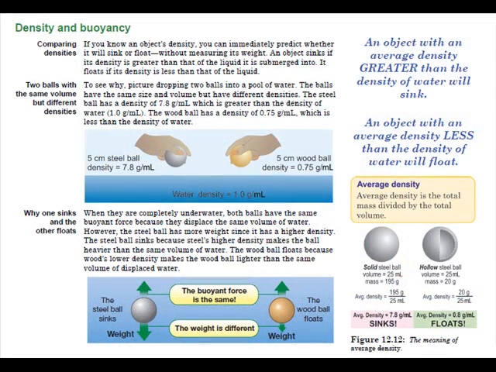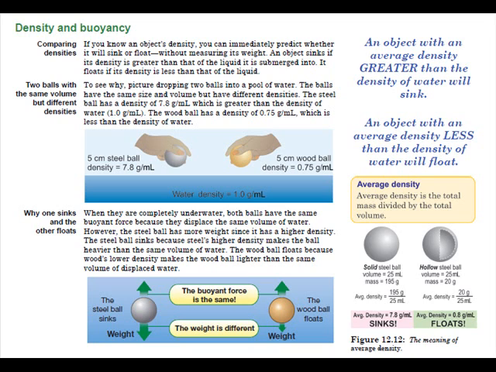If you know an object's density, you can immediately predict whether it will sink or float without measuring its weight. An object sinks if its density is greater than that of the liquid it is submerged in. It floats if its density is less than that of the liquid. Do you see why the picture shows dropping two balls into a pool of water? The balls have the same size and volume but have different densities. The steel ball has a density of 7.8 grams per milliliter, which is greater than the density of water, 1.0 grams per milliliter. The wood ball has a density of 0.75 grams per milliliter, which is less than the density